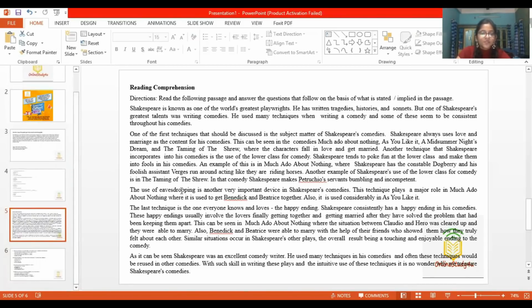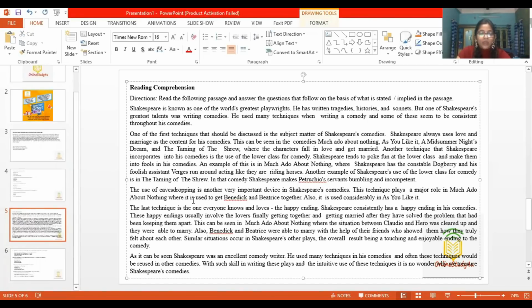The use of eavesdropping is another very important device in Shakespeare's comedies. This technique plays a major role in Much Ado About Nothing. So we know about eavesdropping as well, where it is used to get Benedick and Beatrice together. So Benedick and Beatrice are in Much Ado About Nothing. Okay. Also, it is used considerably in As You Like It.